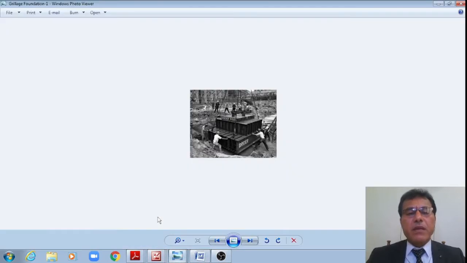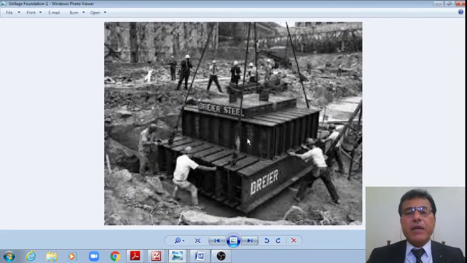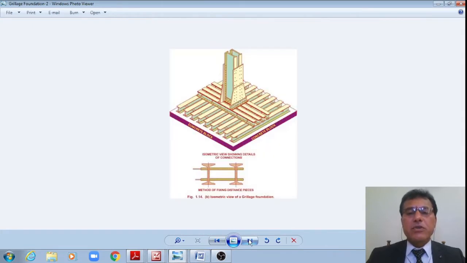I'm just showing the schematics. This is an actual photograph of a combined grillage foundation, where the column is supported on the first tier as well as the second tier of the grillage. Grillage means a series of beams which are connected by means of connectors. And I'll also show the schematic.